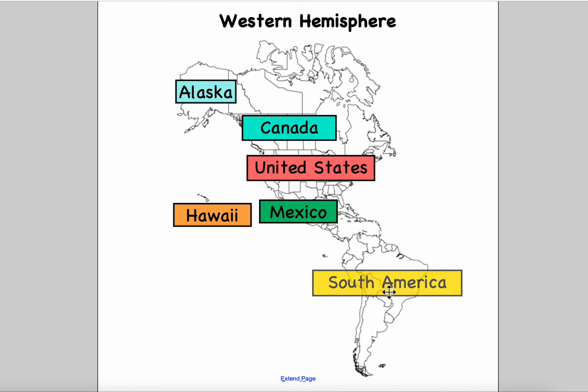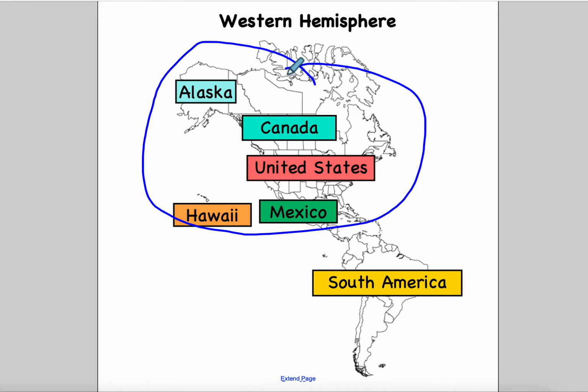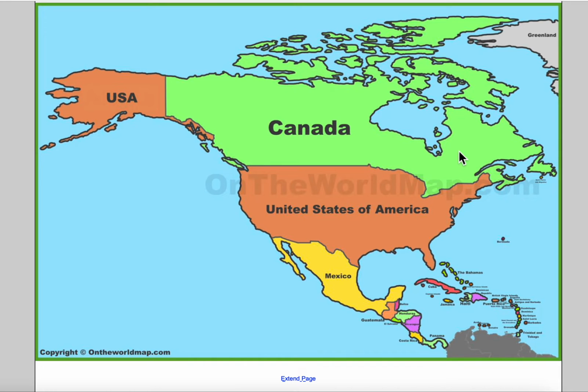And then right below here is our beautiful South America, which is another continent. So we have the continent of North America, and then we have the continent of South America. Let's take a closer look. So again, Canada, United States, Mexico. Down here is Central America, and then South America, which you can't see. And then this one says USA. I wonder what state that could be that's next to Canada. If you remember correctly, it is Alaska, because Alaska is outside of the mainland United States.